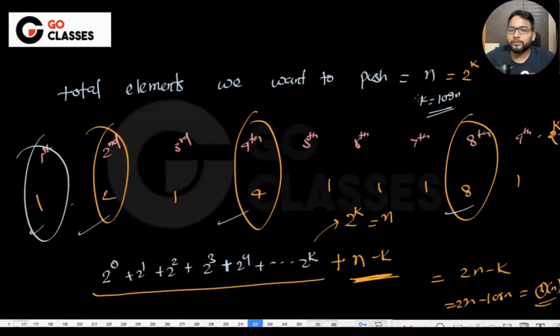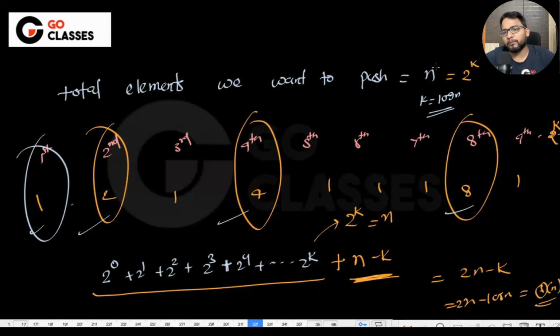One of the questions is why I have taken n equal to some power of 2. See, in the asymptotic sense, n is very large, right? We are doing the calculations for very large n. Now, just to make our calculation easy, we can say n is 2 power something. Whatever it is, being a very large number, it must be near 2 power something. Either it is less than 2 power k or greater than 2 power k.